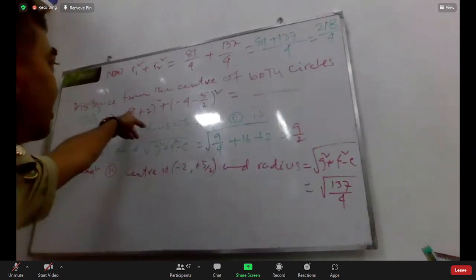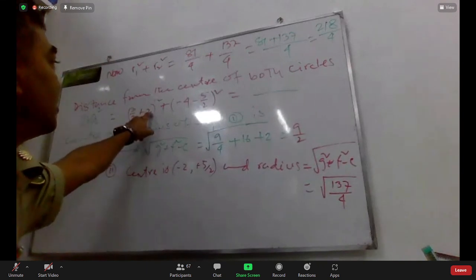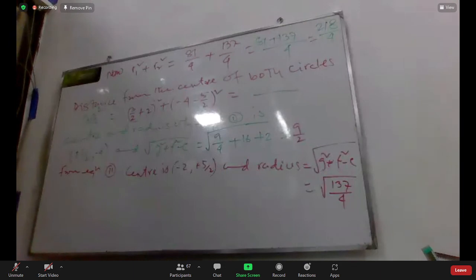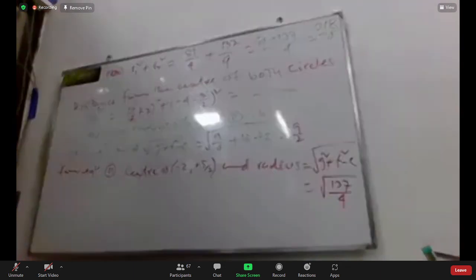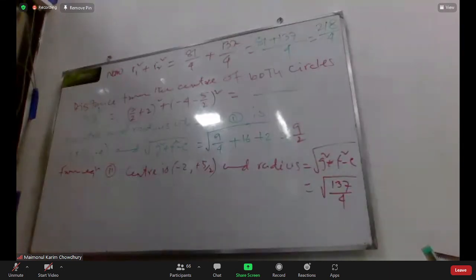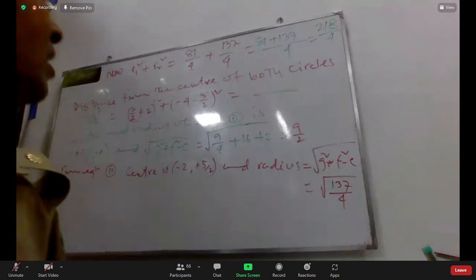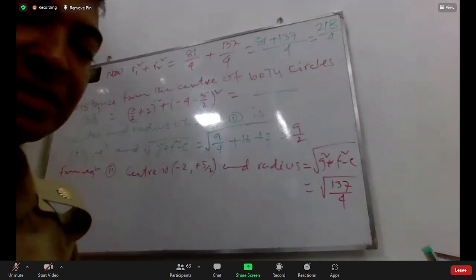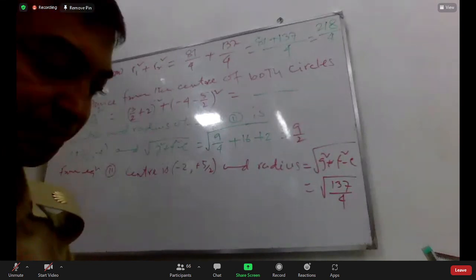It is coming 3 plus 4, so 13. 13 divided by 4. Now 49 divided by 48 divided by 4. First one, then this same. 13 divided by 2, that is 169 by 4. Take the LCM and add it.